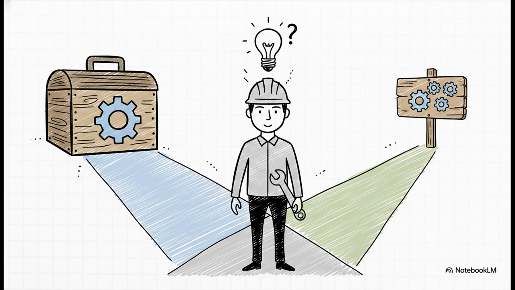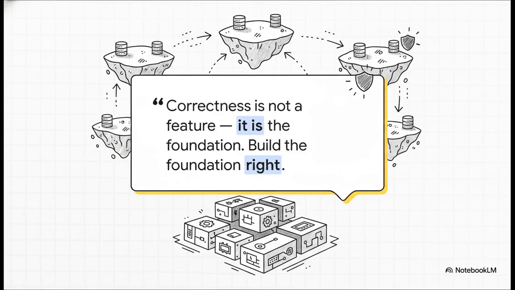So, your job as an engineer isn't to go out and try to build your own consensus algorithm. Please don't do that. Your real job, your skill, is learning to recognize when a problem truly needs the ironclad guarantees of consensus, and when a cheaper, simpler model is perfectly fine. And when you do need it, you reach for those proven, off-the-shelf tools. And that really brings us to the most crucial point to leave you with. Yeah, these concepts are complex, no doubt. But understanding them isn't really optional if you want to build reliable software that can scale. Correctness isn't just another feature you can tack on at the end. It is the absolute foundation of your entire system, and you have to get that foundation right from the start.